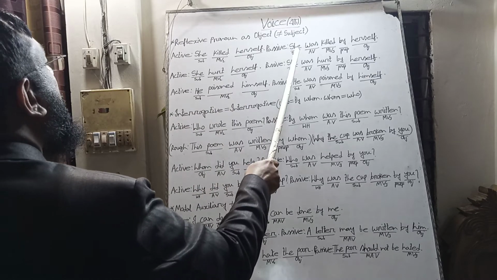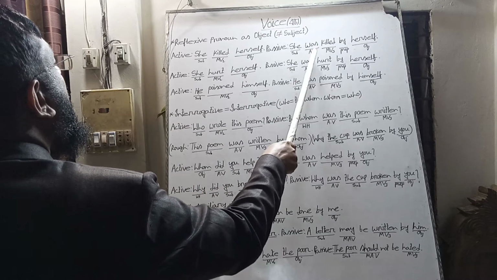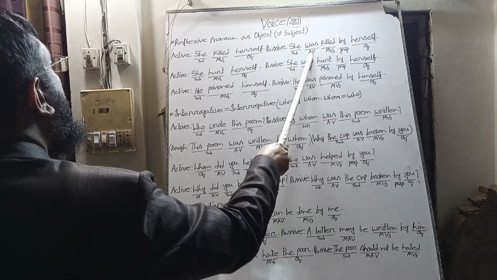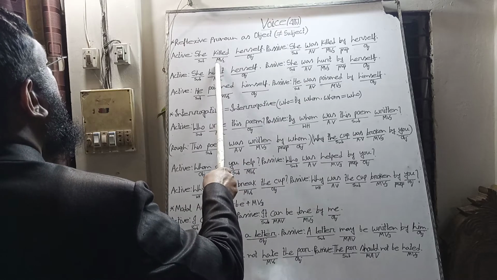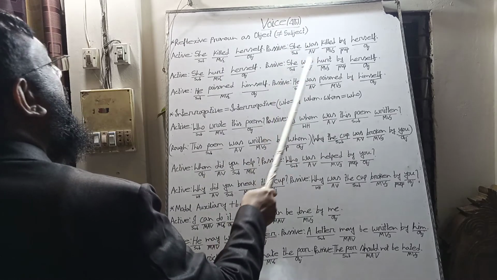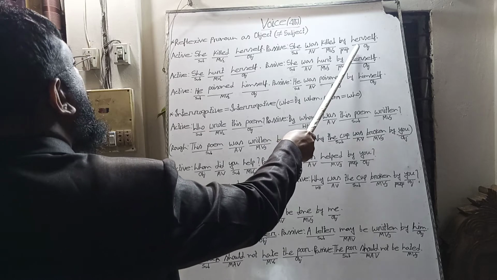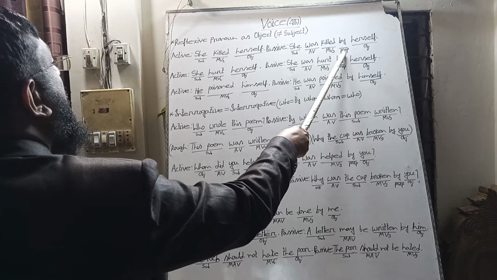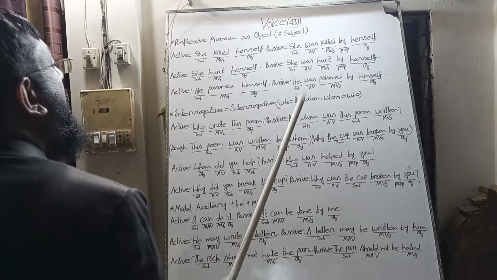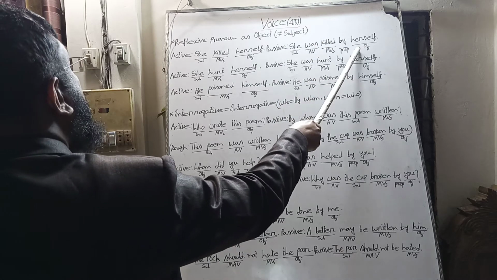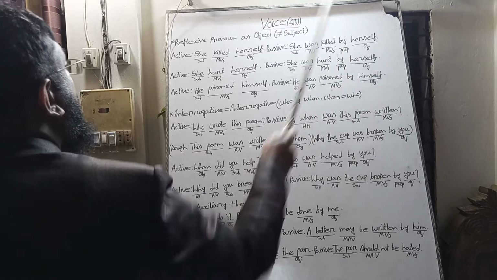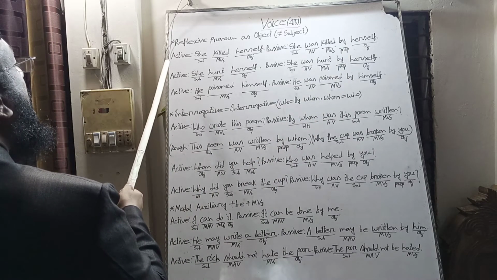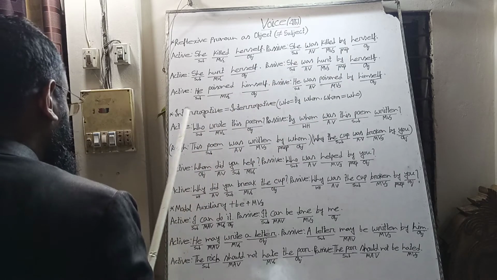So we bring she, third person singular, so we bring the verb was as auxiliary verb, and the past participle of the main verb, killed, and before the reflexive pronoun we add the preposition by. The reflexive pronoun will be the object of the preposition by, and it will be from active voice to passive voice.